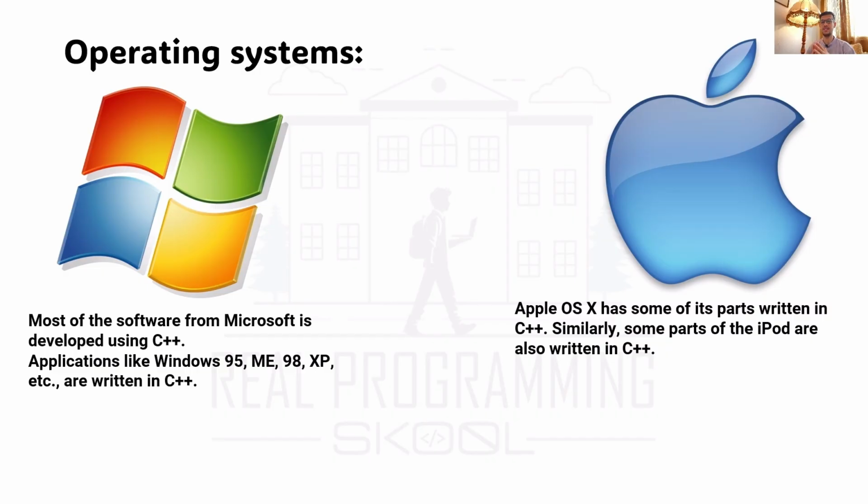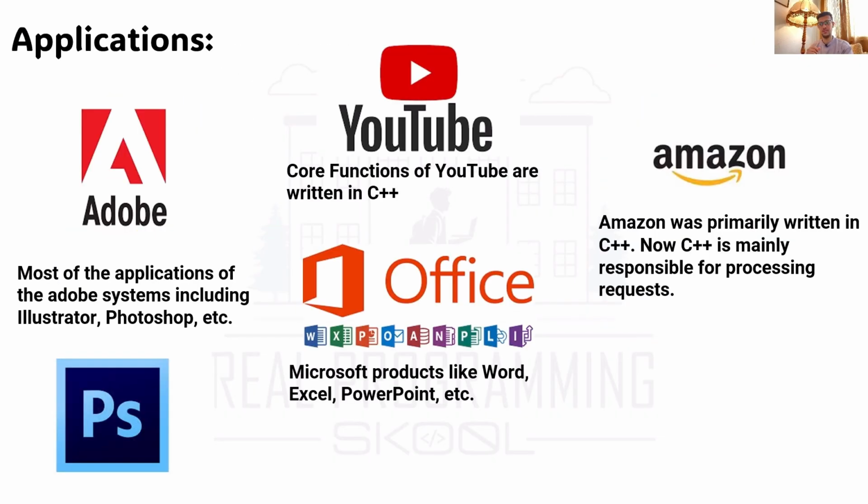Apple OS X has some of its parts written in C++. That's what I was talking about in the previous video or lesson. Programming languages are just tools, and when you want to use these tools, you could combine them to build an operating system or application for you. For example, here Apple OS X has some of its parts, which means not all of this operating system is built in C++, but part of it was written in C++. Similarly, some parts of the iPod are also written in C++. The iPod was a good innovation from Steve Jobs back then. Part of it was also written in C++.